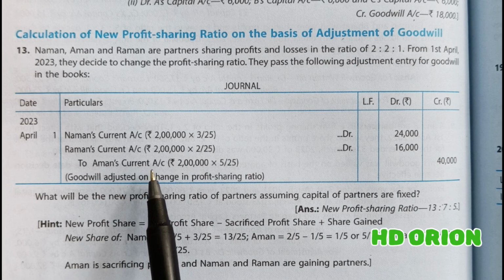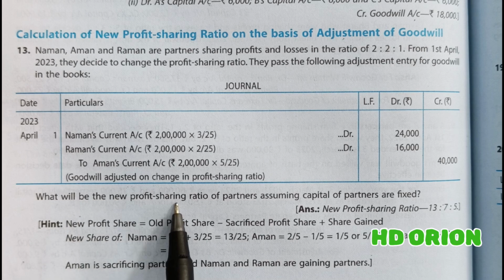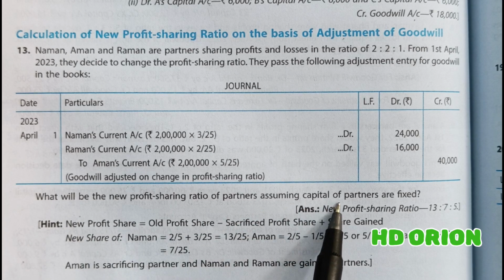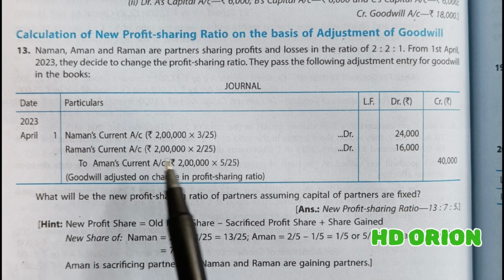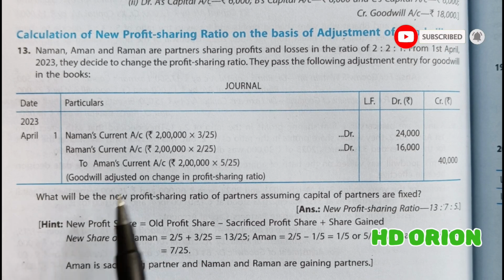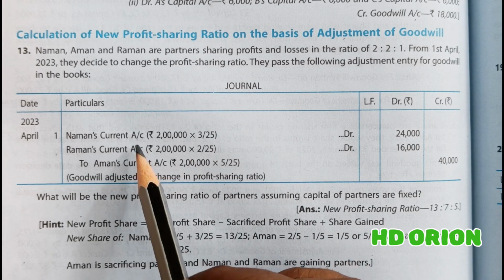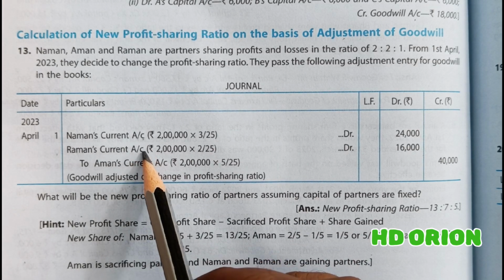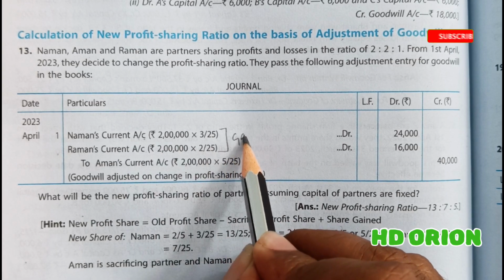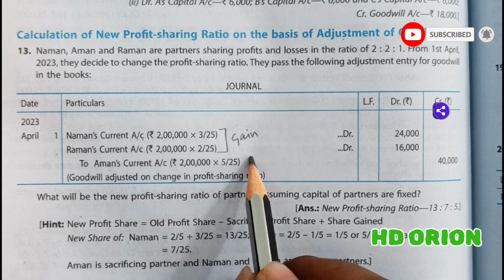Whenever the capital accounts are fixed, treatment of goodwill is to be done by opening current account. What will be the new profit sharing ratio of the partners assuming capital of partners are fixed? By looking at the current account itself, you can make out that partners' capital accounts are fixed. Now, one important thing is here, the treatment of goodwill, as we have already learned, is done in sacrificing and gaining ratio. Here, the partners whose capital account are debited, they are the gainers. They have gained in the change in profit sharing ratio. Whereas the partner whose capital account is credited is the sacrificer.